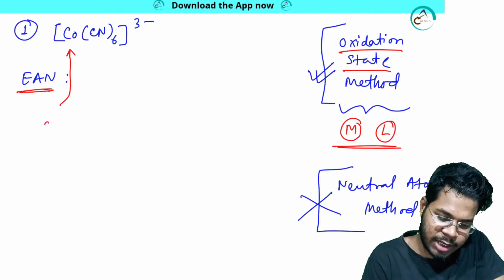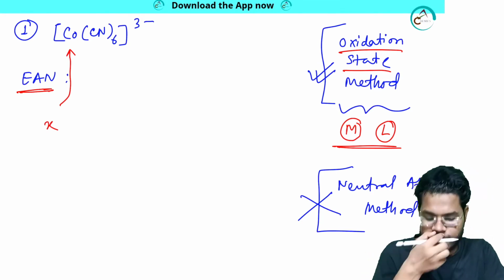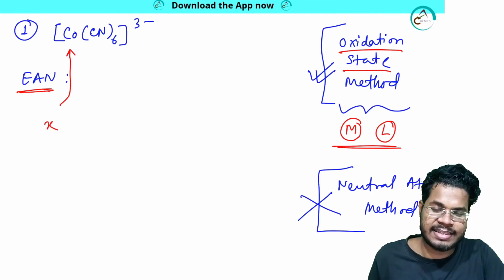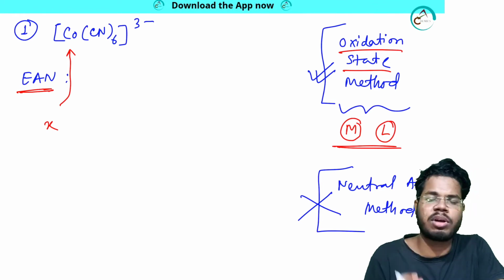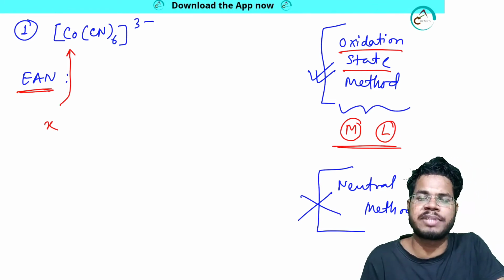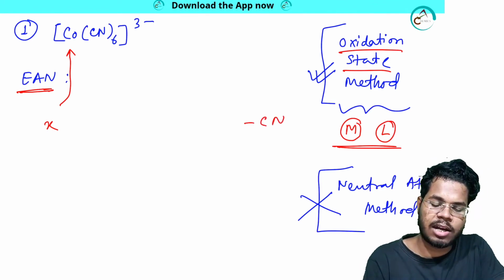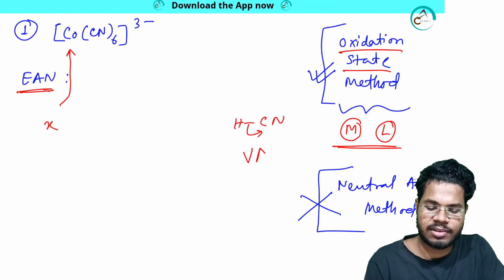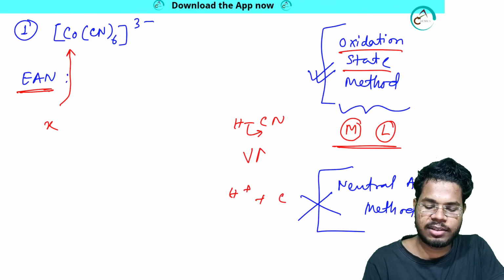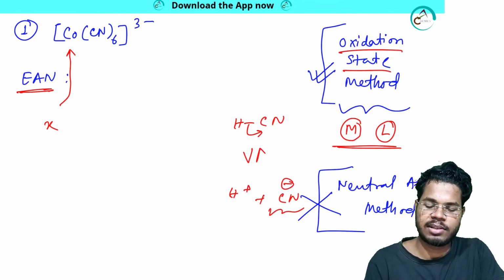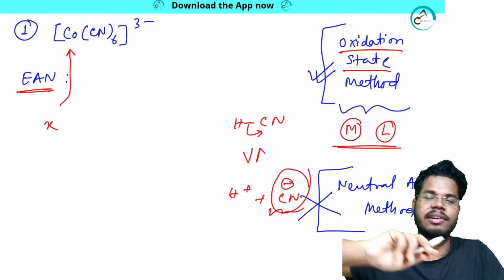So for cobalt, I don't know its oxidation state, X. The ligand connected is CN. If you don't know the oxidation state of CN, do one thing: take a compound of CN, like HCN. Break it, ionize it. What do I get? H plus, CN minus.